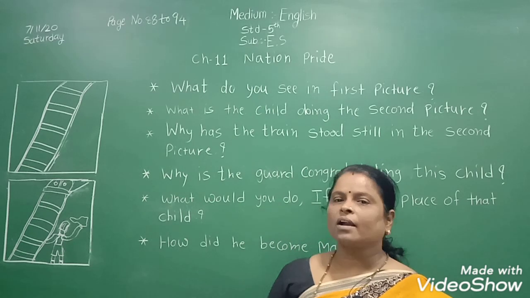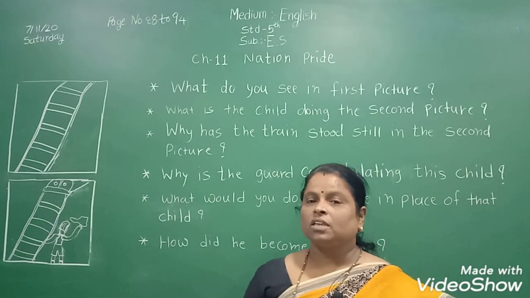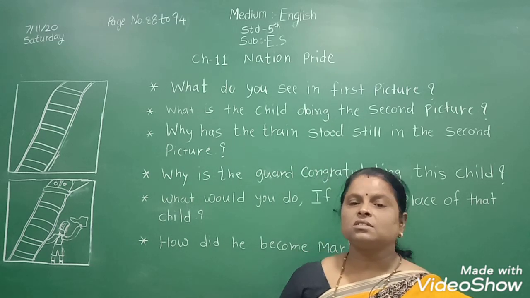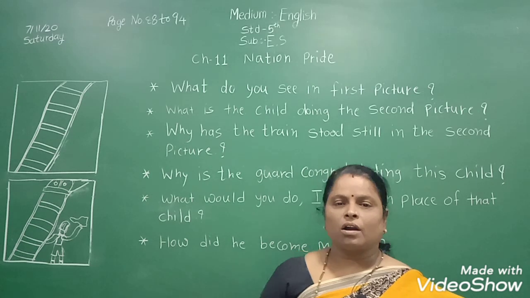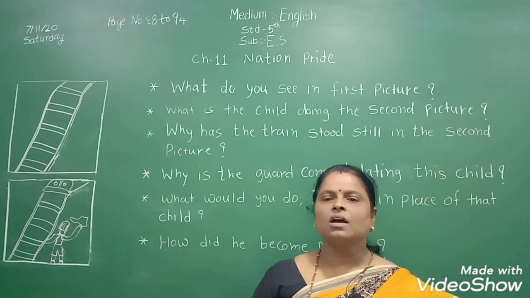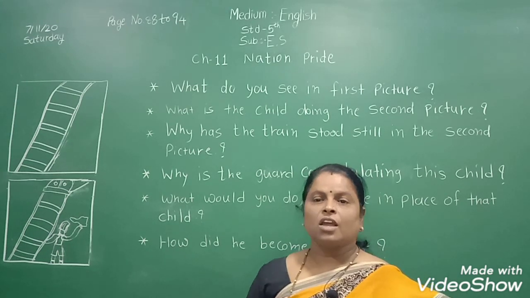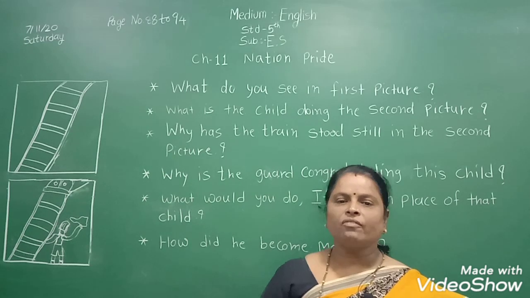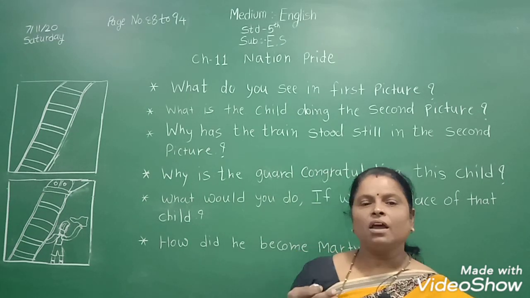Why is the guard congratulating this child? The guard is congratulating the child because he has done good work. He alerted them to an accident. He avoided the accident of the train. उसने जो ट्रेन एक्सीडेंट होना था उसे अवॉइड किया.